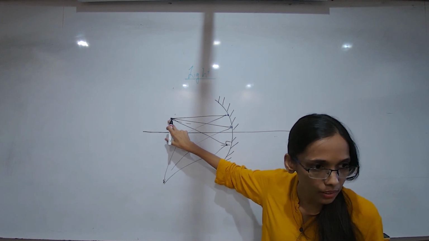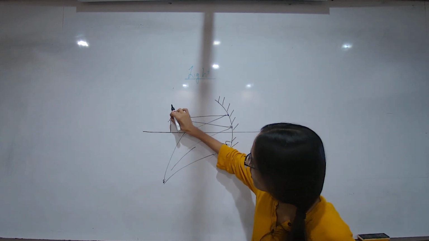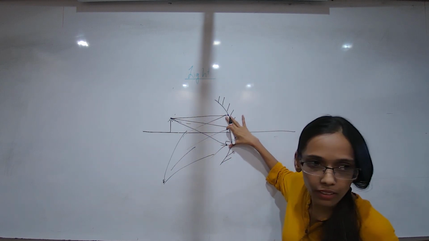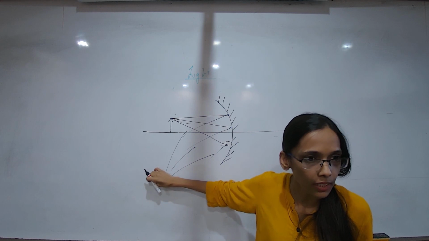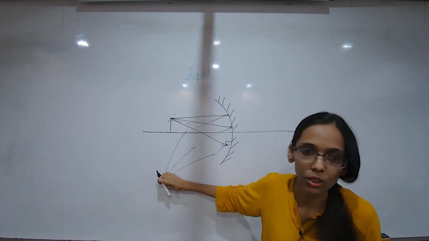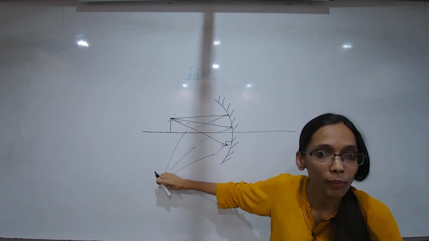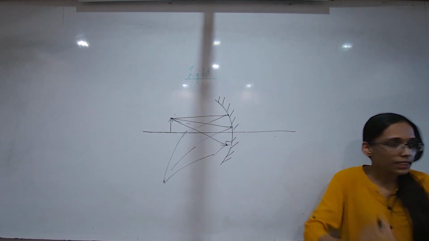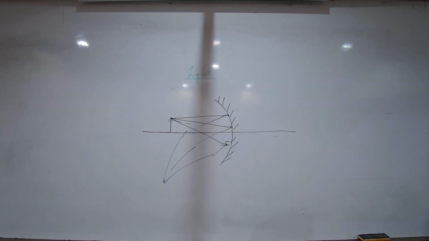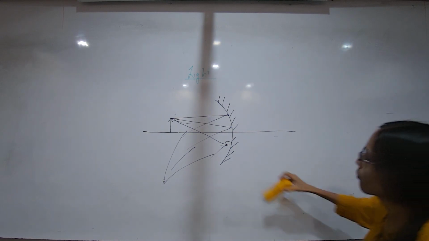Did you get the point? The rays coming from this tip hit the mirror, then they have to meet somewhere, right? That meeting point is actually the image of this point. To find the intersection point, how many minimum rays do you need? We need 2 minimum rays to find an intersection point.